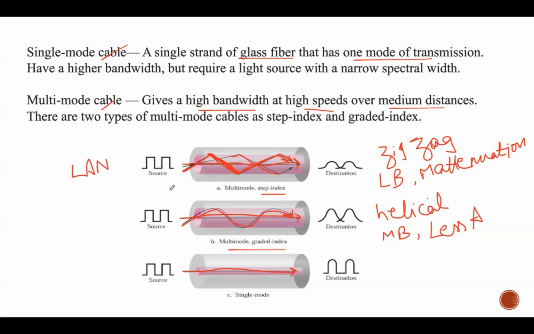This is considered to be less expensive and suitable for local area networks. This is considered to be moderately expensive, or in between these two fibers, and it can be used for telecommunication or telephone lines. And the third one is most expensive compared to the previous two, and it can be used for long distance telecommunication lines.